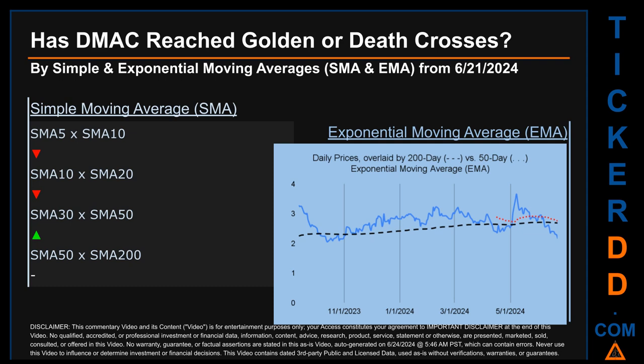Continuing with SMA, we looked across the 5 to 10, the 10 to 20, and the 30 to 50-day ranges to see if golden and death crosses had been reached. We found golden cross signal for the 30 to 50. We found death cross signal for the 5 to 10. The 10 to 20, we could not find neither golden cross nor death cross signal for the 50 to 200.